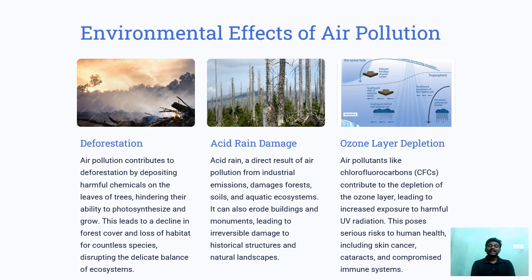Acid rain damage. Acid rain, a direct result of air pollution from industrial emissions, damages forests and soils and aquatic ecosystems. It can also erode buildings and monuments, leading to irreversible damage to historical structures and natural landscapes.